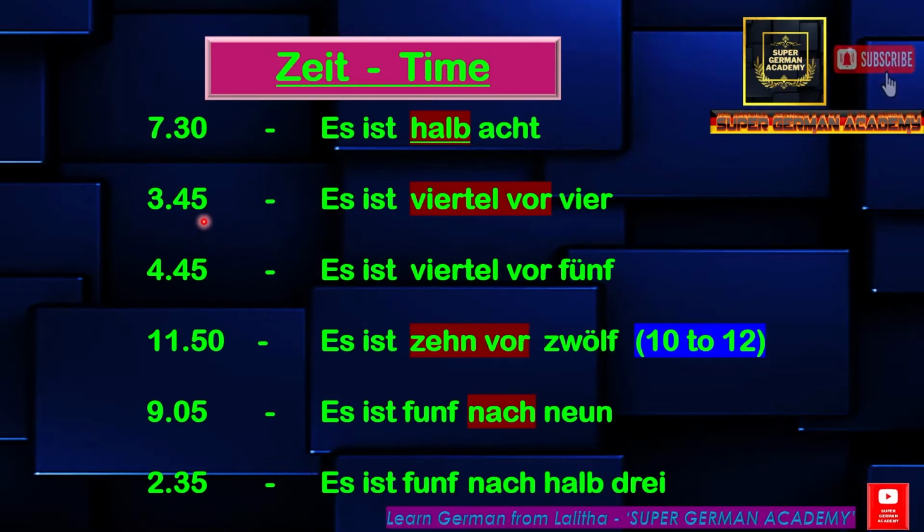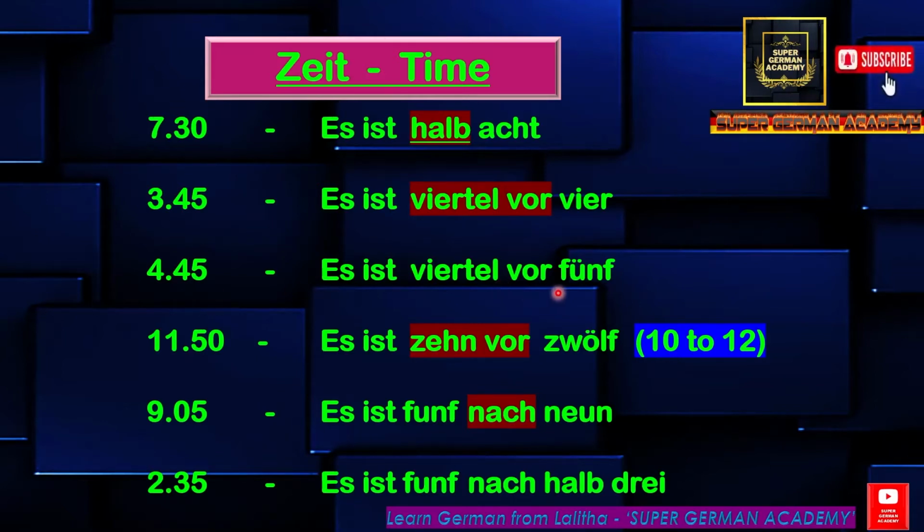Now 3:45, it means that it is 15 minutes to become 4. So here it is Viertel vor 4, meaning it is 15 minutes to 4. Here Viertel vor means quarter to. Vier means 4. So 3:45 can be said as Viertel vor 4. Okay, 4:45 can be said as it is 15 minutes to become 5.